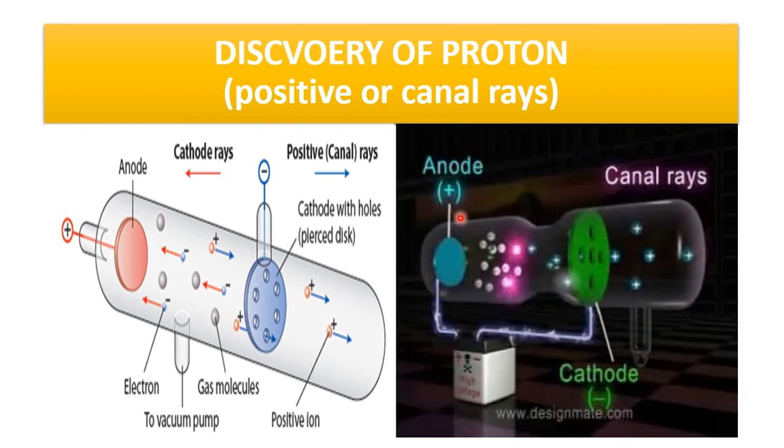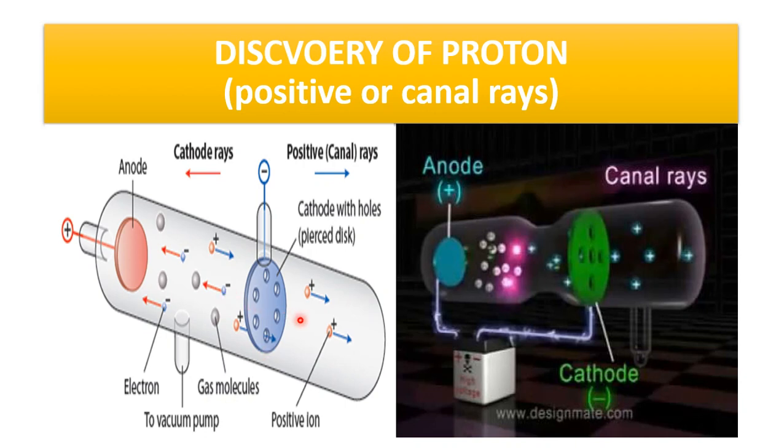Now you are watching, this is also a discharge tube. It is a modified discharge tube. Here the cathode is a perforated plate. There are holes in the cathode electrode, and here is the anode electrode connected with the battery, and the cathode electrode is also connected with the battery. So Eugene Goldstein found that there is another type of rays coming from the opposite side of the cathode. It means these rays were coming from the anode and passing towards the cathode. To observe these rays, he took this perforated plate to take an image of them.